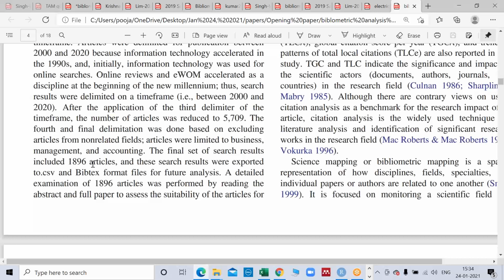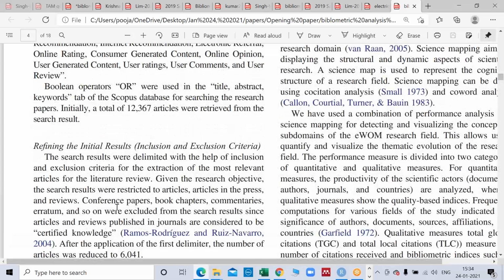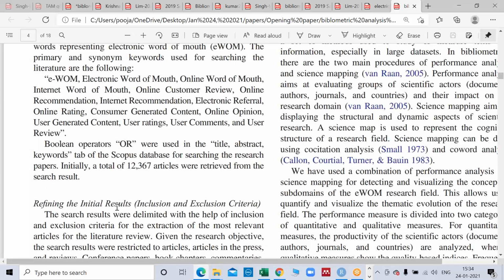So they did that. Now after that they make a BibExcel file or CSV file, which we are going to do right now. And then they read the abstracts and titles of these papers. So this is a procedure. It's not that whatever you get from that CSV file, you put everything in your Biblioshiny and you will get a result. Sometimes it will lead you nowhere.